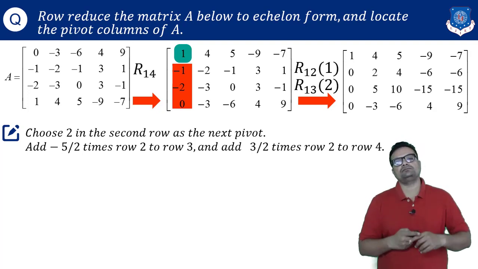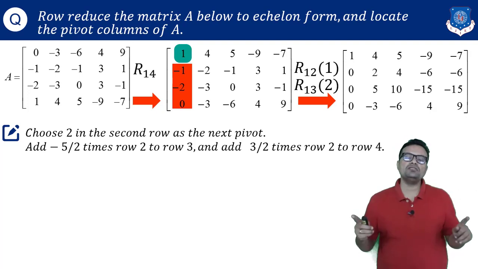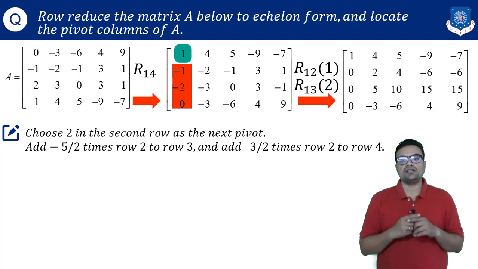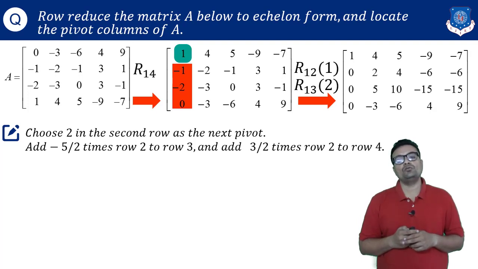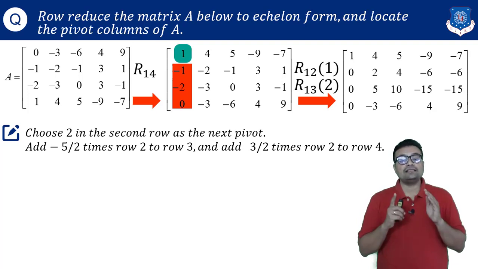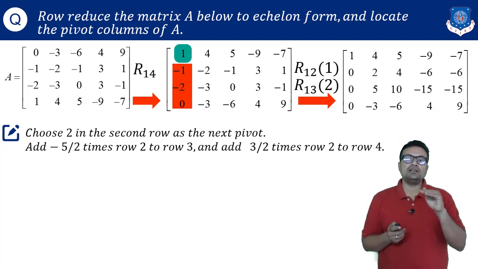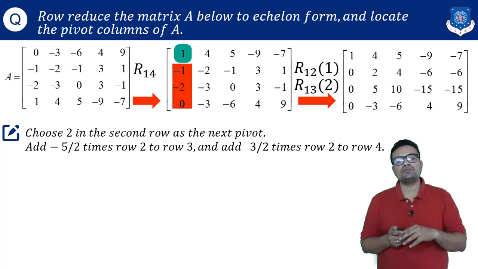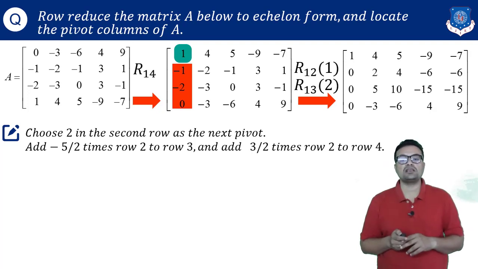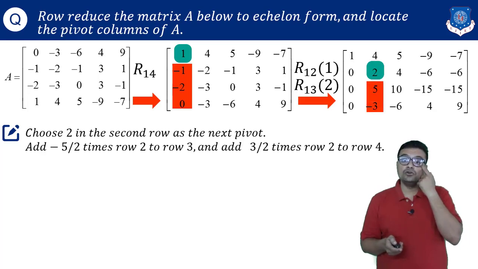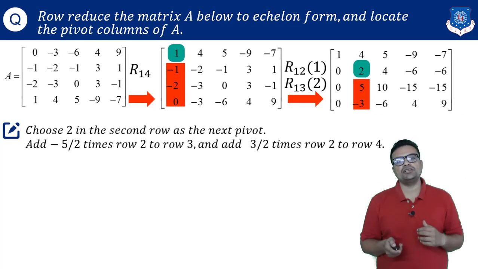Now at this junction, what you can do, you can divide your second row throughout by 2. You can divide your third row throughout by 5. And that will give you value 1, and that will also change the value of pivot. But see, what I did over here is I multiplied my second row by minus 5 by 2 and added into third. I multiplied my second row with 3 by 2 and added into row number 4. And that will give me lower entries 5 and minus 3 to be 0.